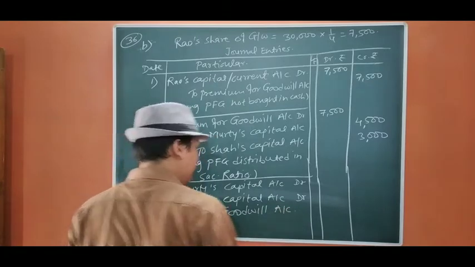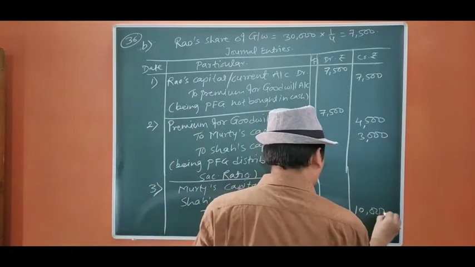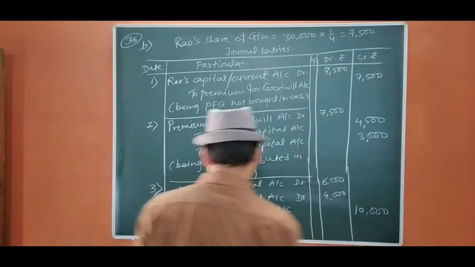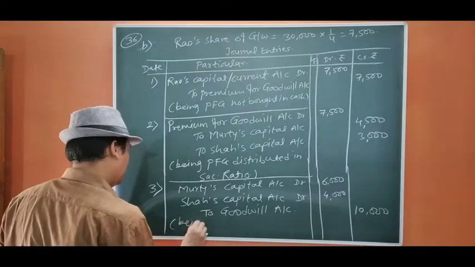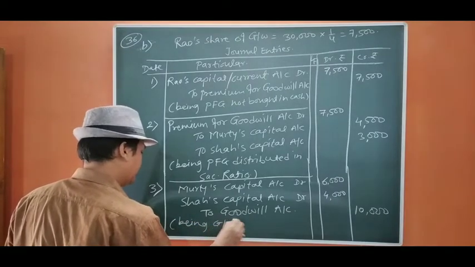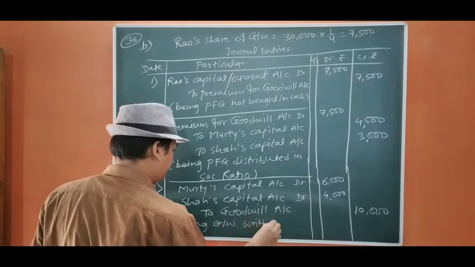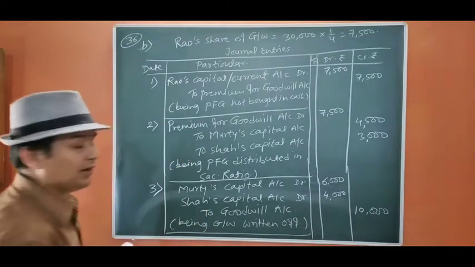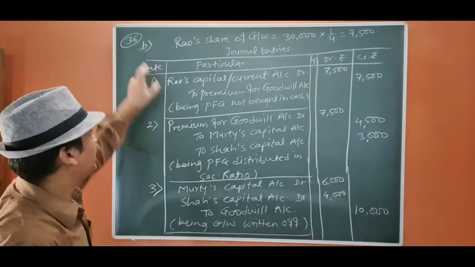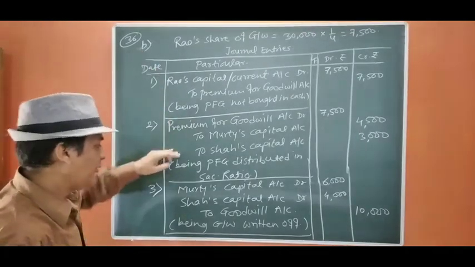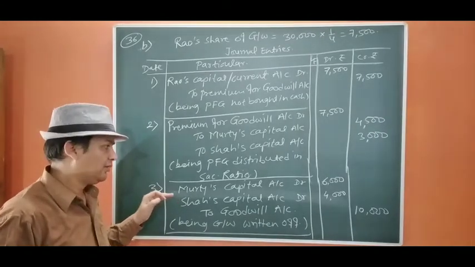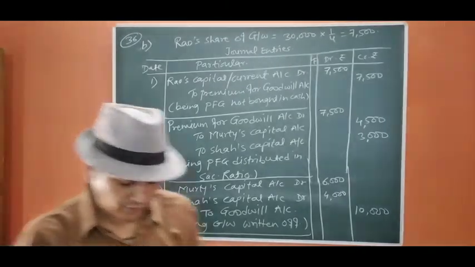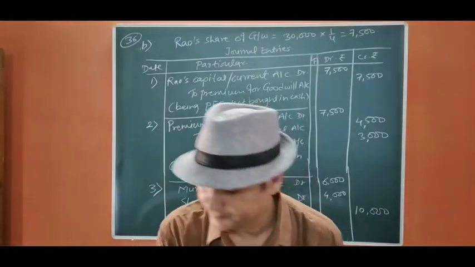Now the goodwill given is 10,000 and it is distributed in 3:2, that means 6,000, 4,000 being goodwill written off. Okay, goodwill written off. Both the entries will be same in case B also, and one more entry we have to pass, that is Moti's capital account debit, Shah's capital account debit to goodwill. Now we move to question number 37.